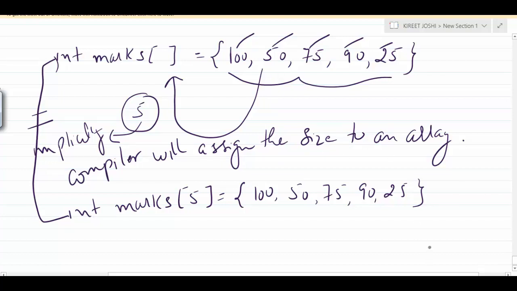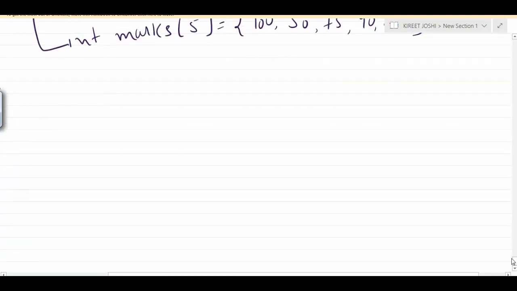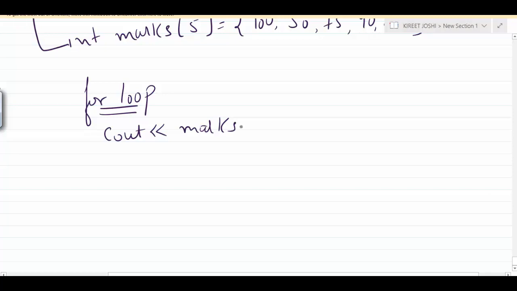If I want to access the marks, if I want to print the marks, we can print the marks with the help of a for loop. So for loop will be in the picture now. I can't print the marks like that. If I write cout marks directly, then it will result in an error. It will print something that is not relevant to us. Either it can print some garbage value, or it can print some memory address. So in order to access the elements of an array, a for loop is required.